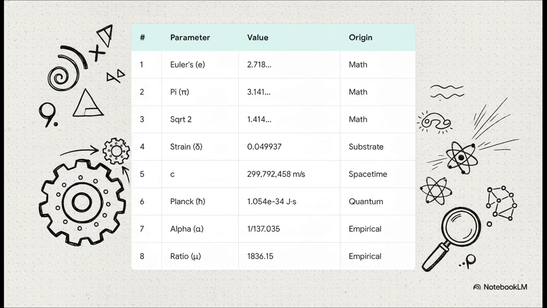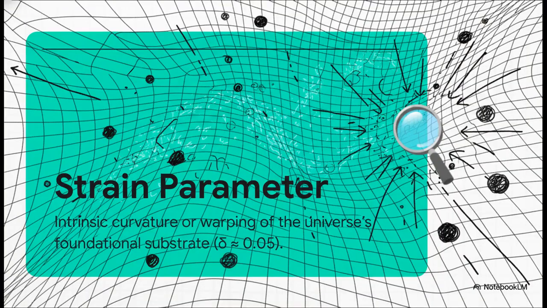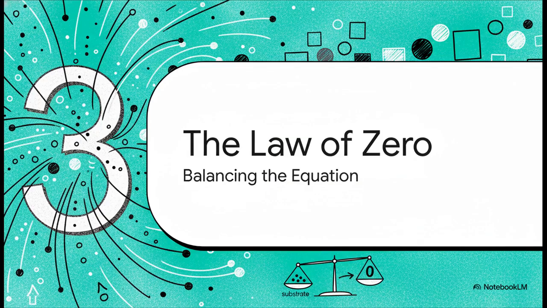But I want you to look closely at input number 4, because that one is the true engine of this entire theory. That would be the strain parameter, clocking in at roughly 0.05. Now in FST, this is definitely not just some random number. It actually represents the intrinsic curvature, or essentially the warping, of the substrate itself. The authors are proposing that if the substrate were perfectly flat, like if this parameter was exactly 0, every single excitation in the universe would be completely massless. So it's exactly this 5% warp that introduces a whole hierarchy of scales, and literally gives birth to the mass of particles as we know them today. Moving into Section 3, the law of zero, and how this theory balances the cosmic equation.